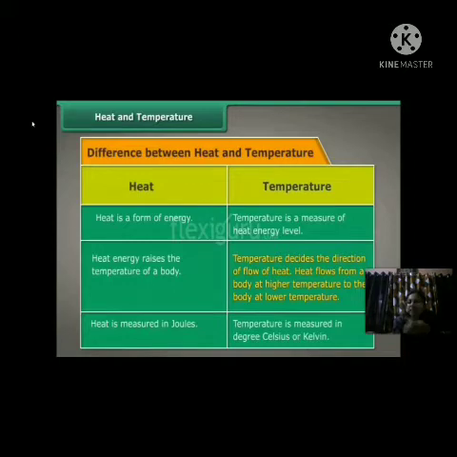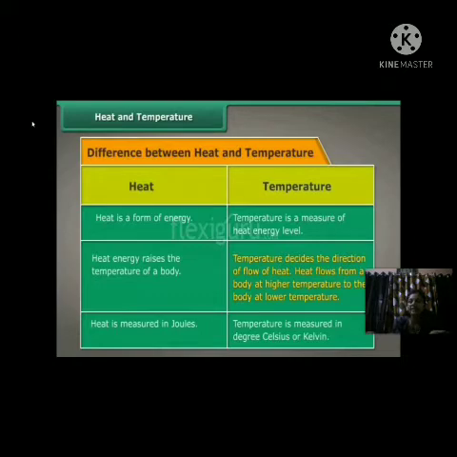Temperature measures the exact degree of heat, the exact degree of hotness or coldness in our body. So that is the basic difference between heat and temperature. Now the second is, heat energy raises the temperature of a body. And the temperature decides the direction of flow of heat.